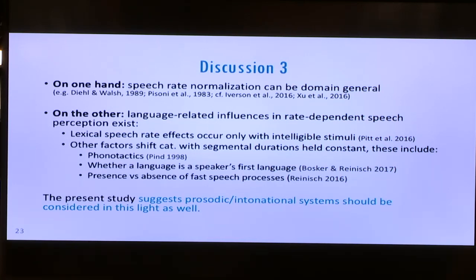And there are other cases where orthogonal factors will shift the way that listeners categorize durational contrasts, even when actual contextual segmental durations are controlled. These can include the phonotactics of a language, whether or not that language is a speaker's first or second language, and also the presence or absence of fast speech processes like reductions. All of these can alter categorization with actual duration held constant. So I think the present study suggests that we should consider prosodic and intonational systems in this light as well. It's another orthogonal influence on the way that listeners can perceive these durational contrasts.